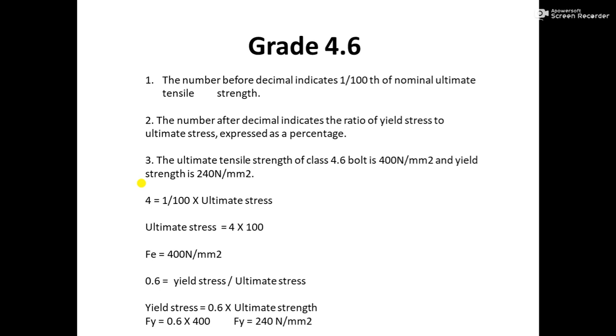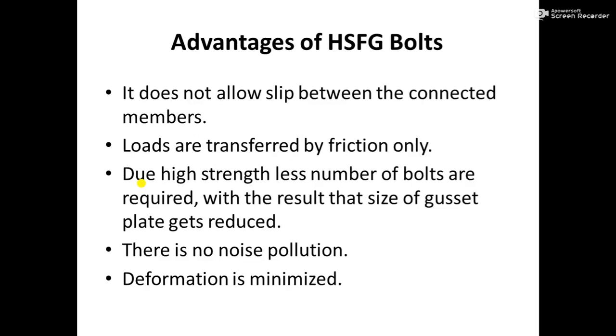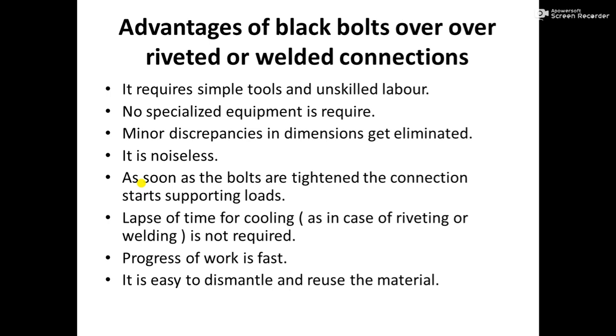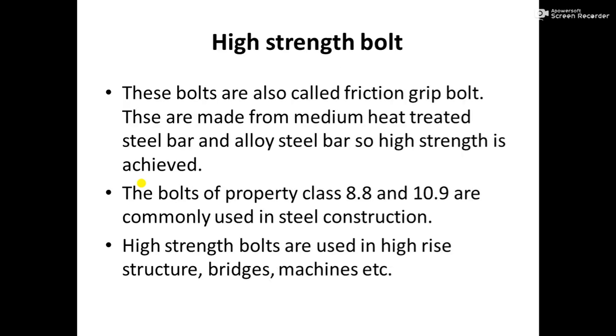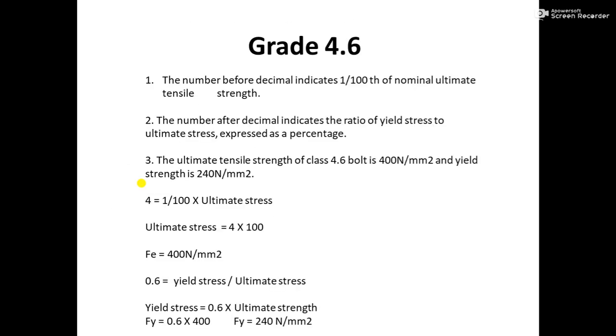Suppose there is a high strength bolt of grade 8.8. In that 8.8, the ultimate stress is equal to 800 Newton per mm square, and yield stress is 0.8 into 800, that is 640 Newton per mm square. So you have to know all these grades, for 4.6, for 8.8, while solving the problems.